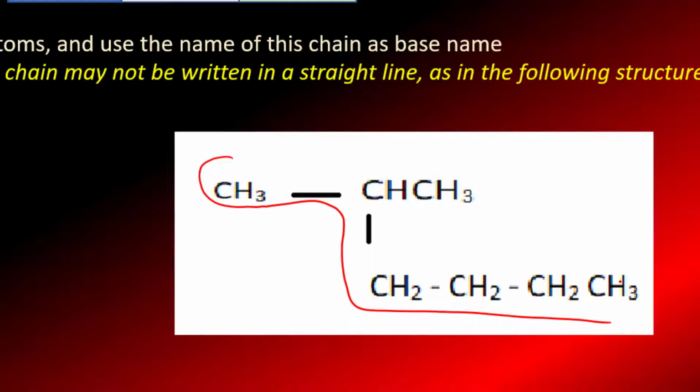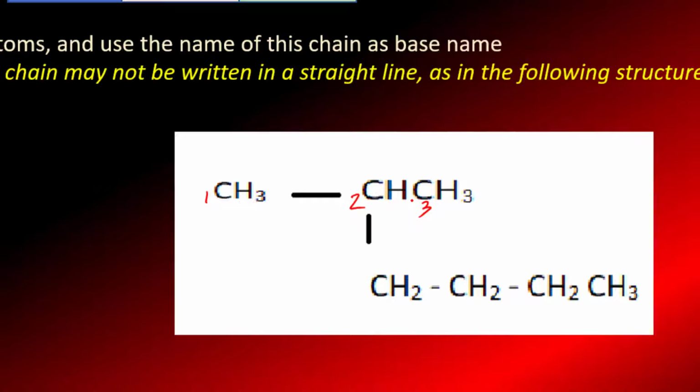As mentioned, we have to find the longest continuous chain. Look here, we can try to find the longest chain by putting numbers to identify it. Let's try with 1, 2, and 3.